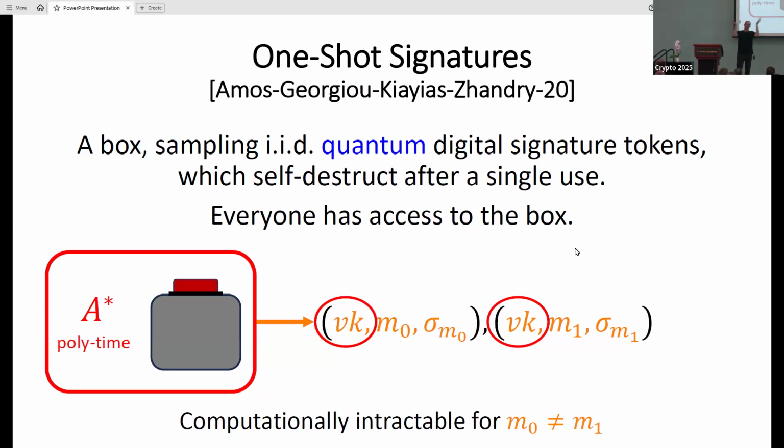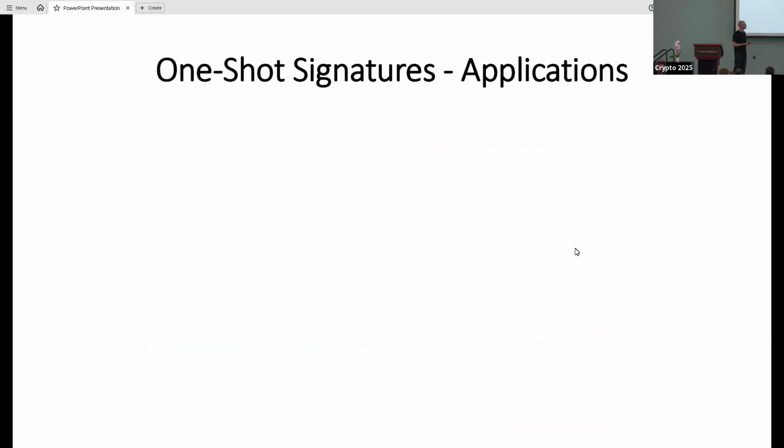So you can think of it as a collision in the verification key for two different messages and corresponding signatures for these messages. And in particular, if we know that this is computationally intractable, I cannot use the quantum signing key twice, right? Because it was sampled with the verification key. If I used it to sign two different messages, I got exactly this.